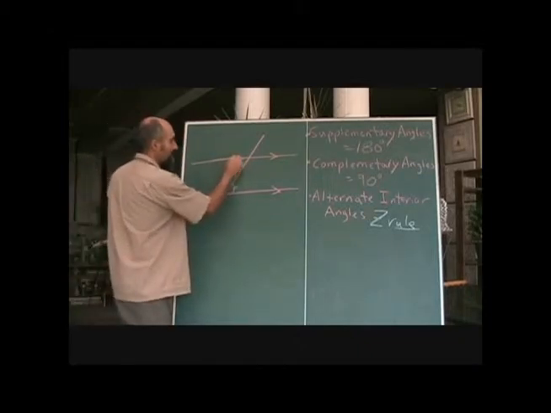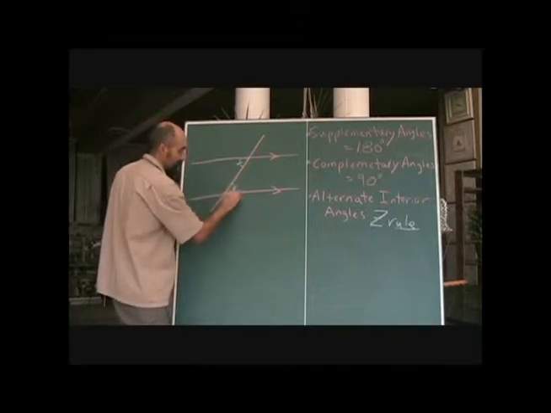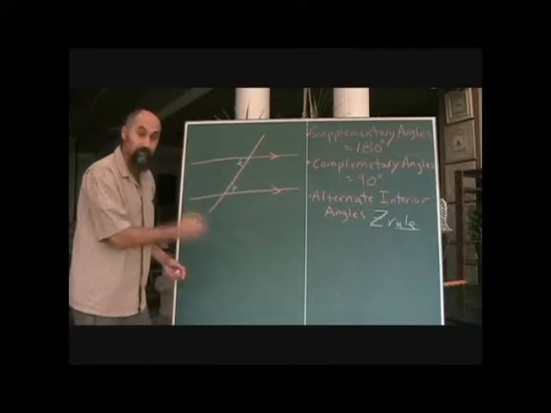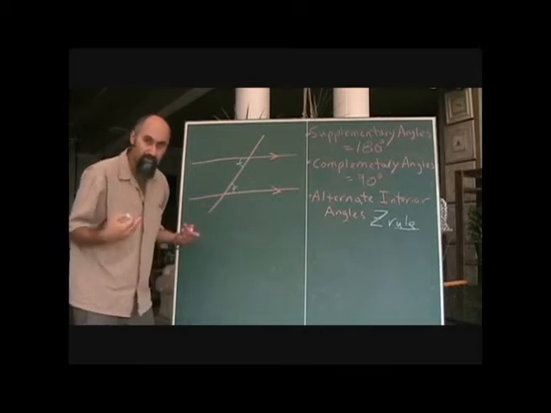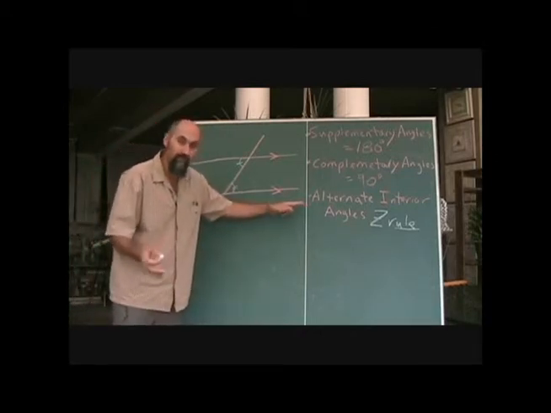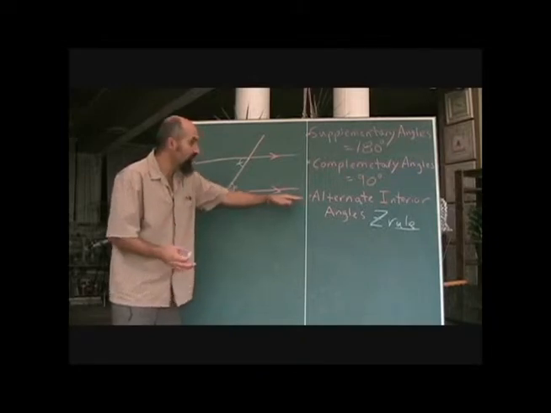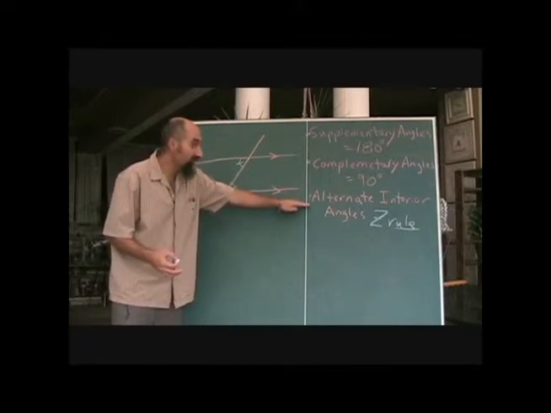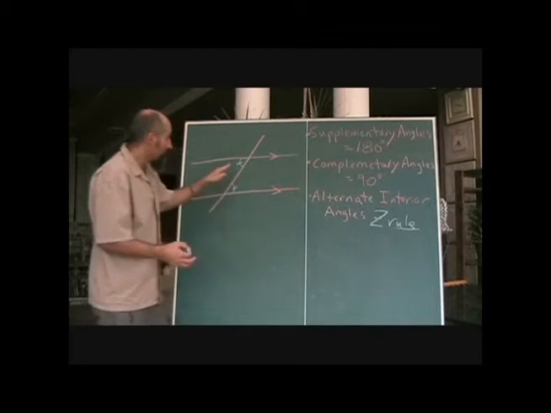This is your Z. That's why it's sometimes referred to as the Z rule, which is the way I personally remember it. There are different words used in different parts of the world for this relationship. Alternate interior angle is the most common.